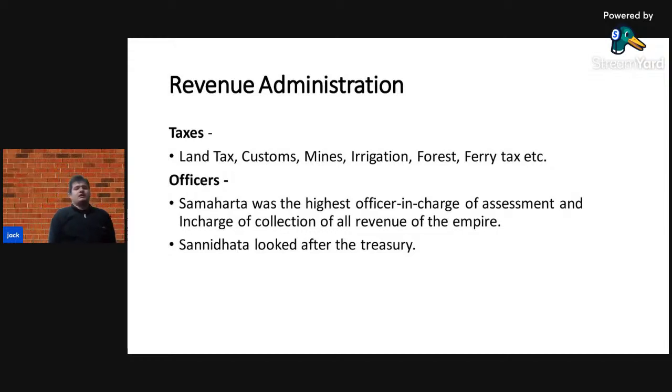And some of the officers who managed this tax system were like Samarth. He was the highest officer in charge of the assessment and collection of the revenue of the empire. And then comes the Sannidata, who used to look after the royal treasury. So this was the revenue administration of the Mauryan Empire.